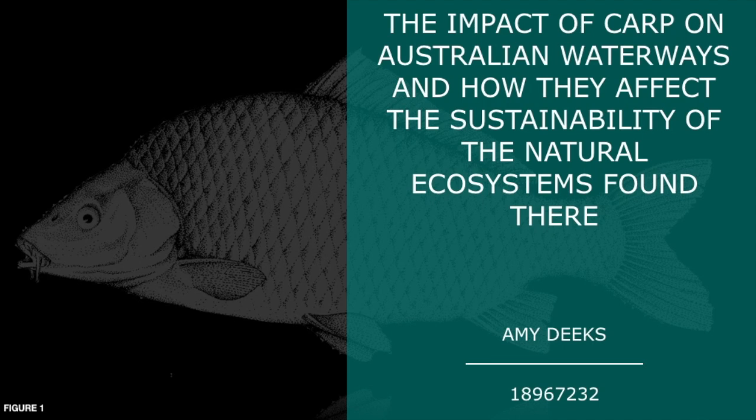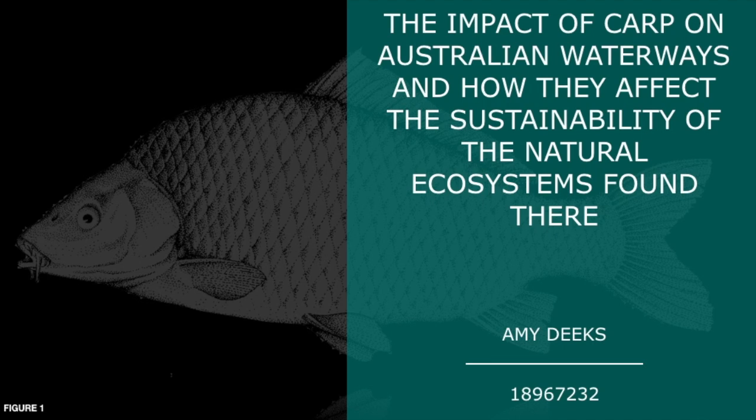I chose to investigate the impact of carp on Australian waterways and how they affect the sustainability of the natural ecosystems found there. Carp are a native freshwater fish of Central Asia and since their introduction have become Australia's most established and abundant introduced fish species. Carp were introduced to Australia both intentionally and accidentally, with many believing that they are largely to blame for the degradation of numerous inland waterways.